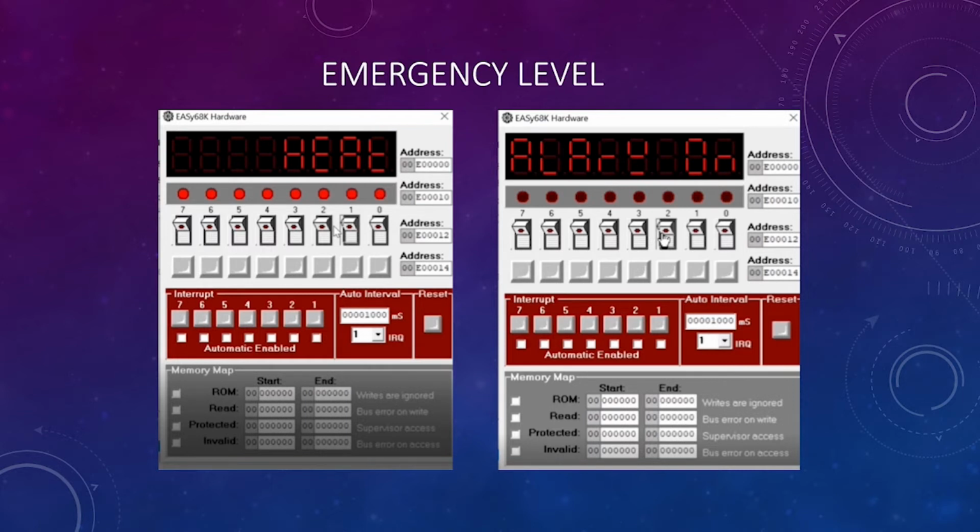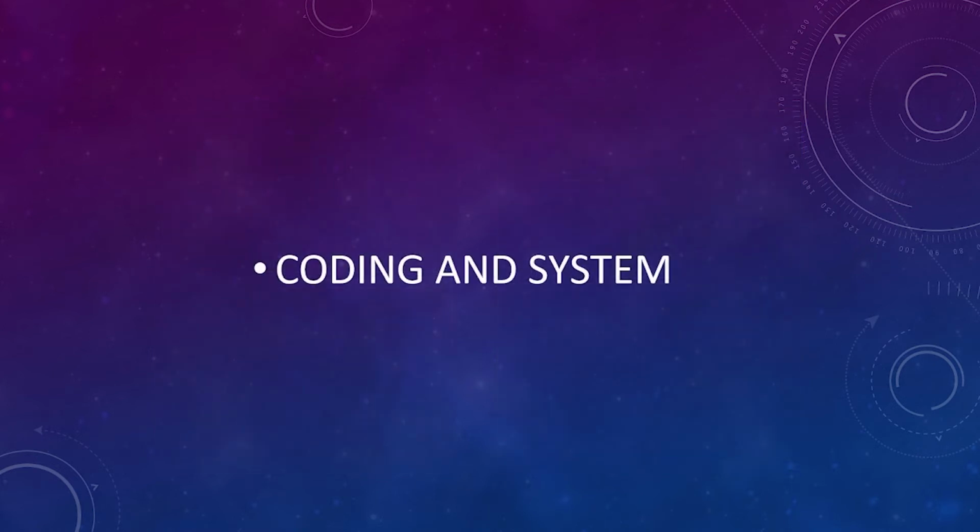The 7 segment display on the Easy68K simulation is used to display. Lastly, we apply the Easy68K software to render the code of the related system. Coding and the system by Firdaus.